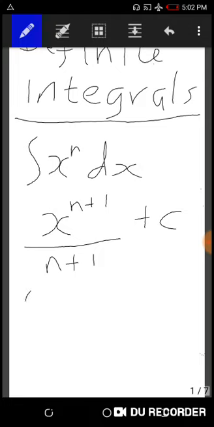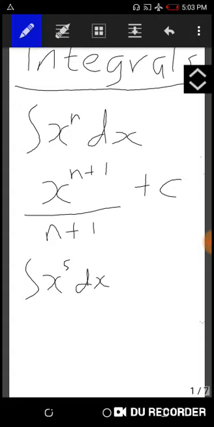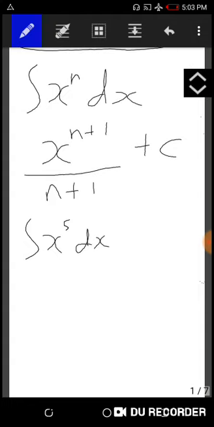Okay, now let's look at some practical examples to drive the point home. Let's say you want to integrate x raised to power 5 with respect to x. How do we do that? As I've already stated earlier, following our general integration principle, we simply write our x back.